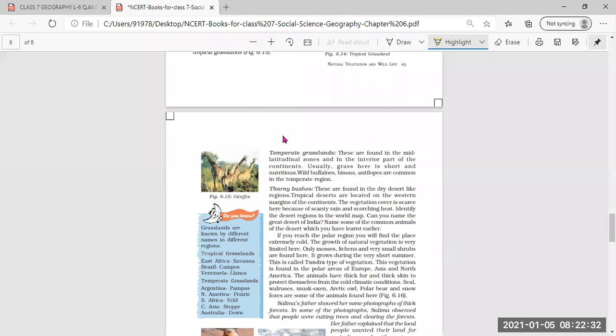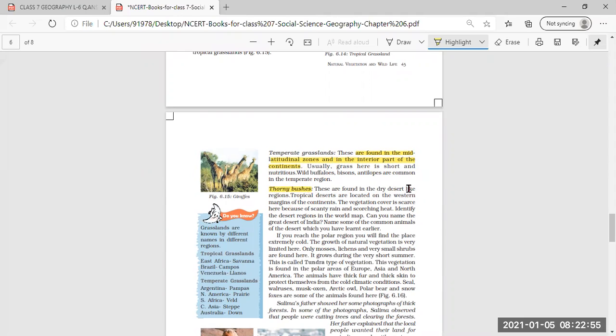Now, next is temperate grassland. We have also understood very clearly that they are found in mid-latitudinal areas of the interior part of the continent, and the animals found here are wild buffalo, bisons, and antelopes. And then next we have also understood about the thorny bushes.